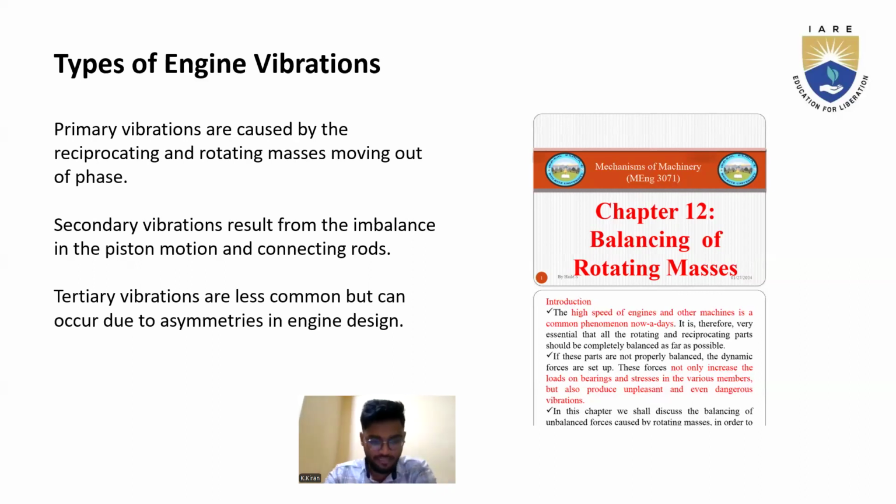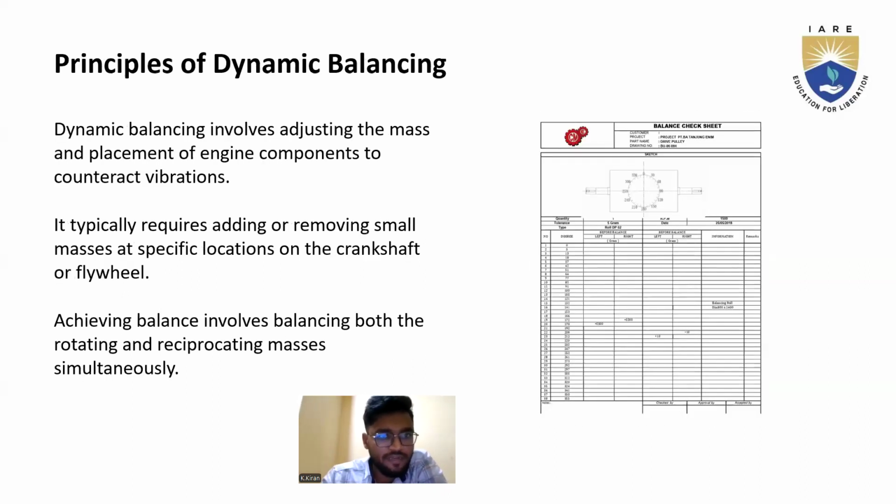Here is the principle of dynamic balancing. Dynamic balancing involves adjusting the mass and placement of engine components to counteract vibration. This typically requires adding or removing small masses at specific locations on the crankshaft or flywheel.